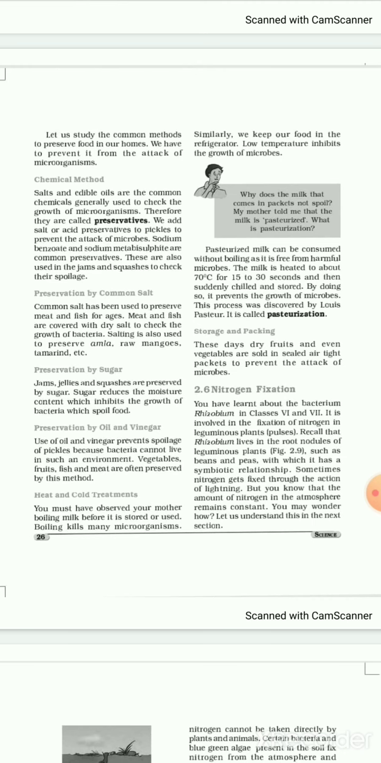The first one is the chemical method. Let's see. Salts and edible oils are the common chemicals generally used to check the growth of microorganisms. Therefore, they are called preservatives.